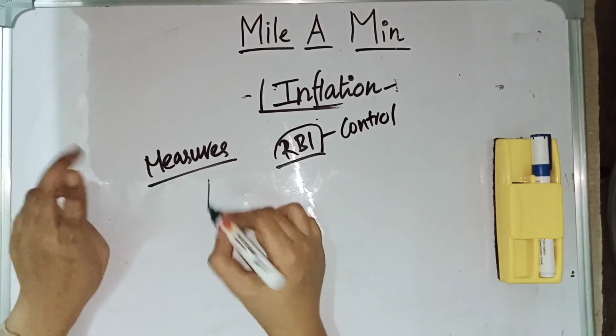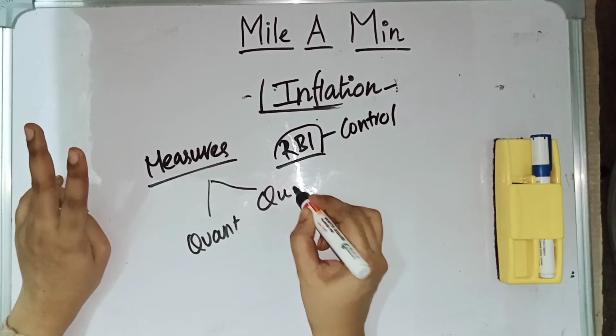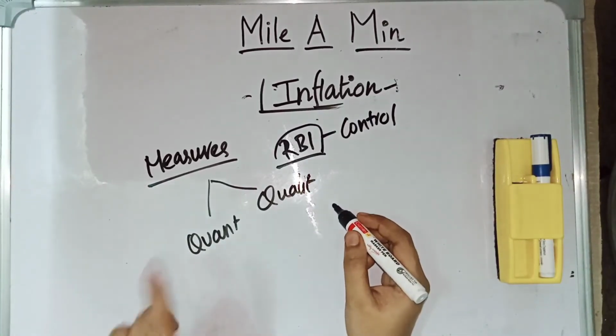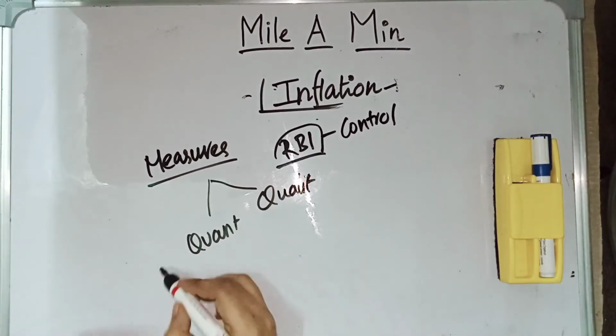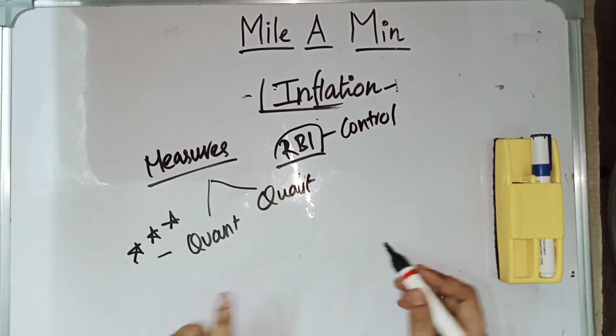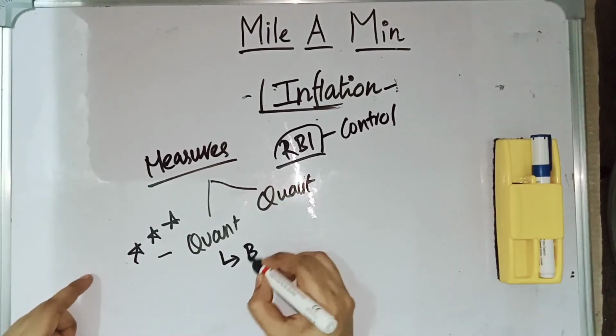First, we have two measures to control inflation. One is the quantitative method and another one is the qualitative method. These are the two methods to control inflation. In the quantitative method, we have many things. The quantitative measure is more important compared to that of the qualitative measure. First, let us see the quantitative measures, in which we have the bank rate.